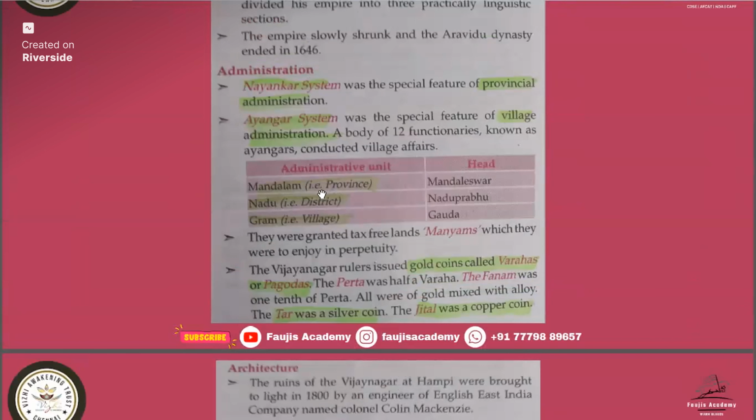So today we'll finish with this Vijayanagar Empire. Tomorrow we'll start with the Bahmani Kingdom, and also we'll study the Mughal Empire. Then we'll go into modern India. So that's all for today. We'll finish with this.